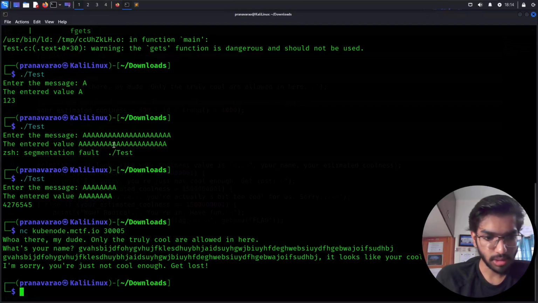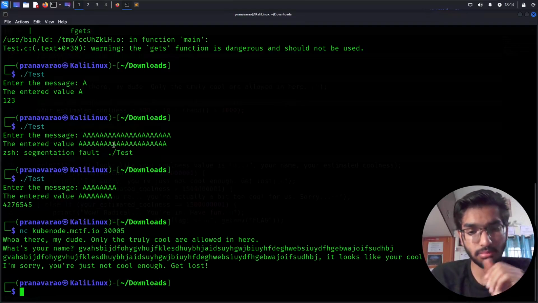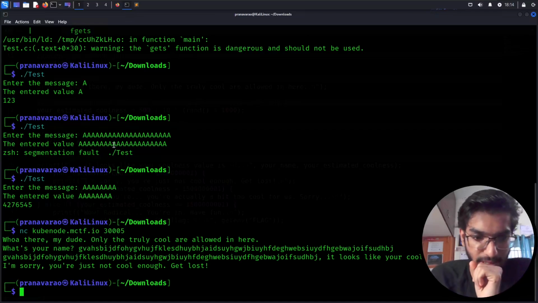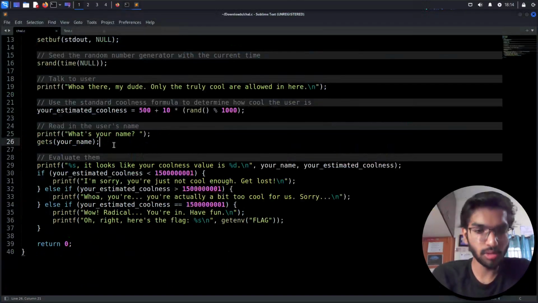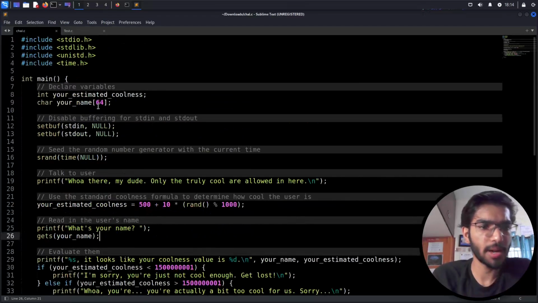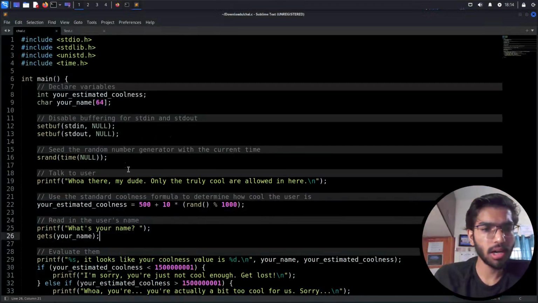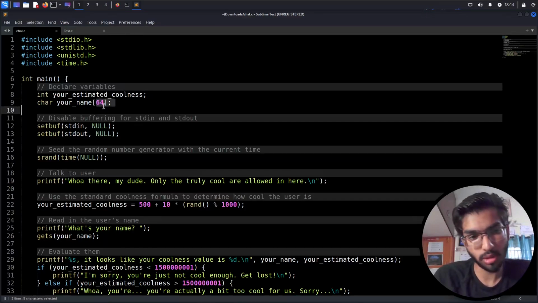I'm sorry, you're not cool enough. Get lost. Okay, so even this huge input, maybe the stack limit of it might be set huge. It's just 64 characters, right? Yeah. So if I have to overflow, I just need to enter more than 64 characters.